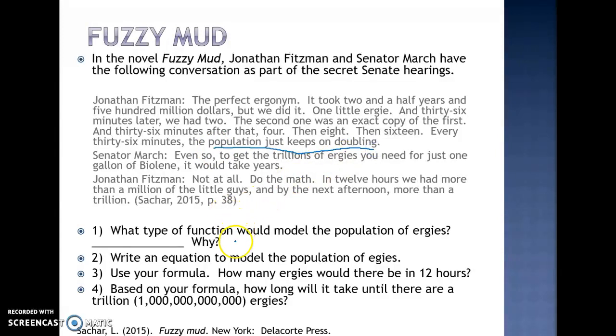So from my notes, I'm going to use my doubling time model, which gives me that the population at some point in time, P of t, is equal to the starting population times 2 with an exponent of the time divided by the doubling time. And why do I pick this one? Because of the keyword of doubling.